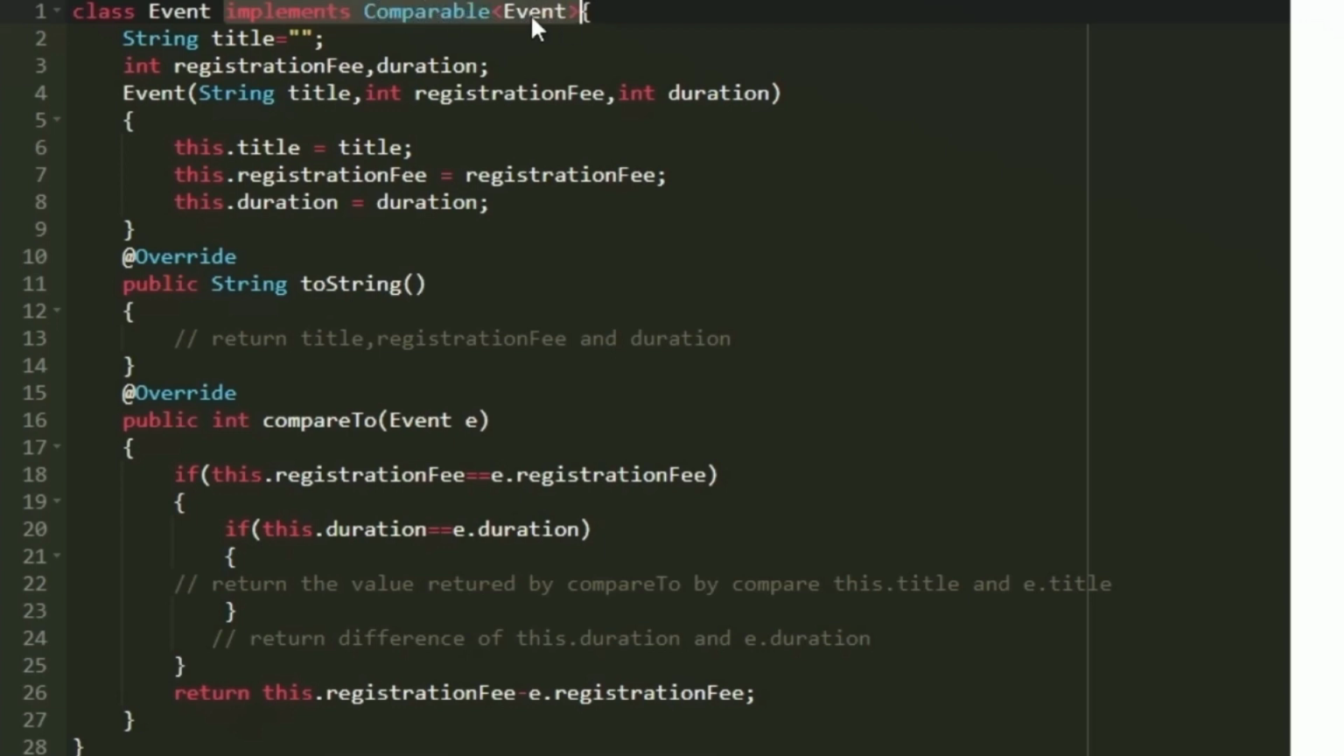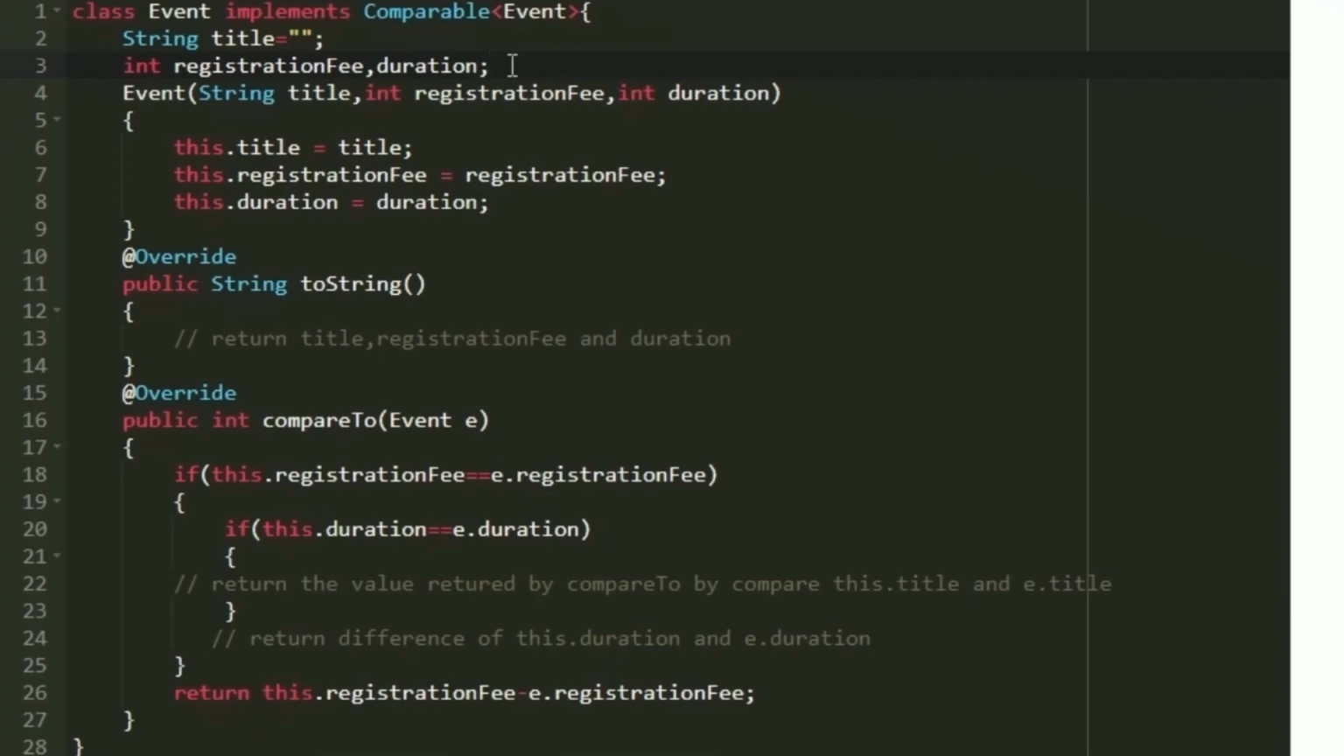Implements Comparable, and within the angular brackets we have to give the name of the class, so event. This class will have three class variables: a string named title and two integer variables, registrationFees and duration. I am declaring three variables, and then within the constructor the input is given to us.